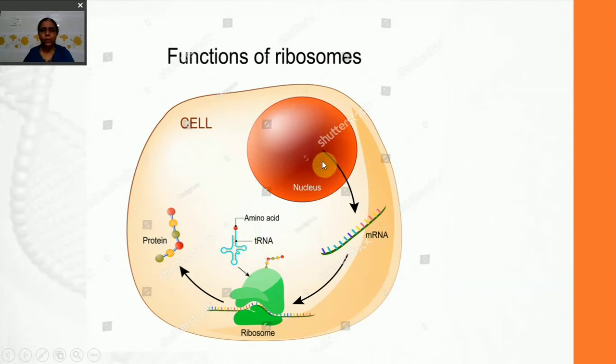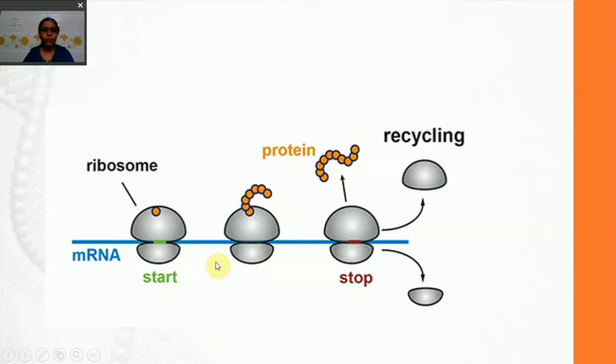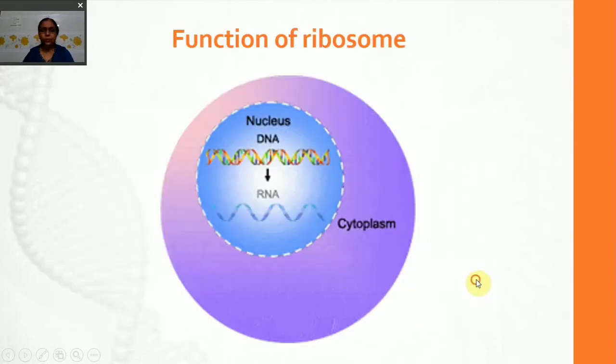DNA to mRNA is called transcription, and when this mRNA forms protein with the help of ribosomes, it is called translation. In this diagram you can see that the ribosomes unite only during protein synthesis. Once the protein synthesis process is over, the two subunits of the ribosome dissociate. This is how the mechanism of protein synthesis takes place.